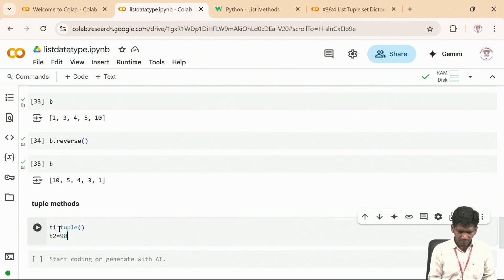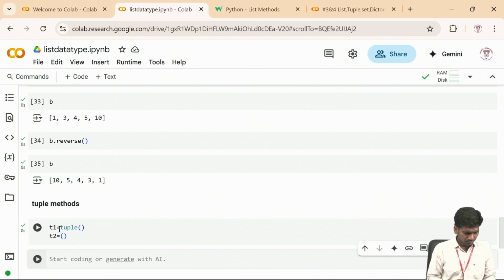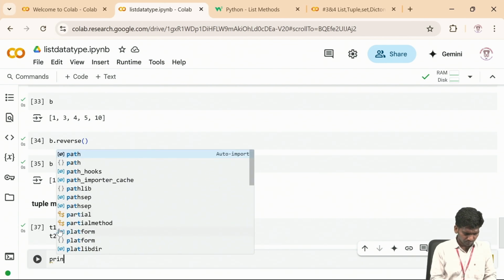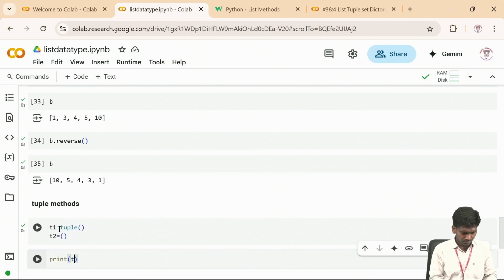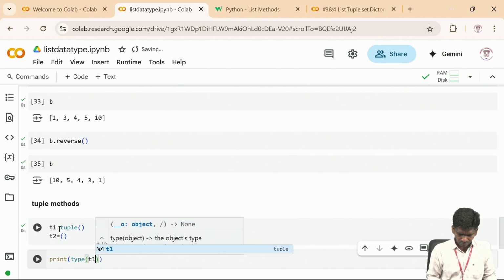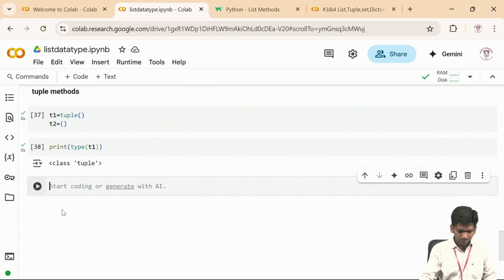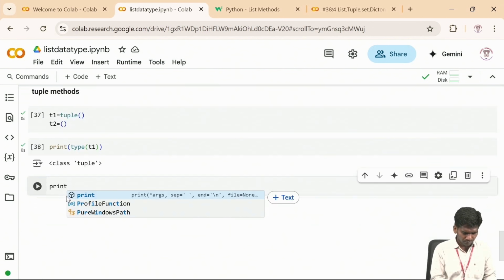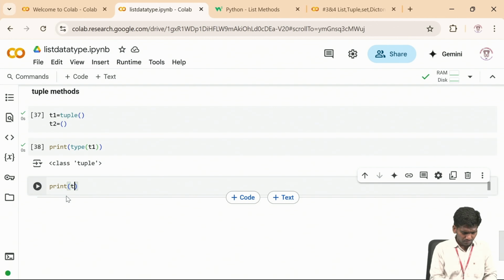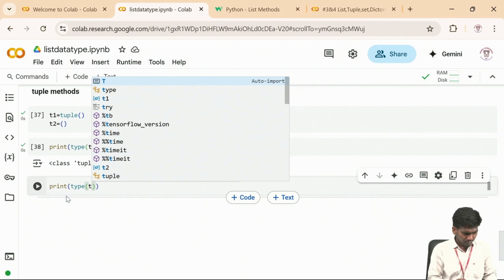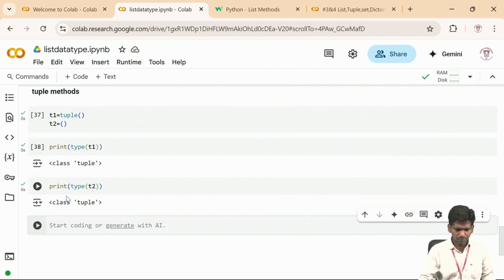If you take the data type of these two, what will we get? Print type of T1, tuple. Print type of T2, and now also you'll get tuple. Both are tuples only. In this way we can declare tuple elements, like what we have done in list.